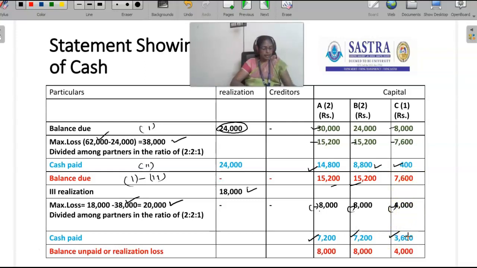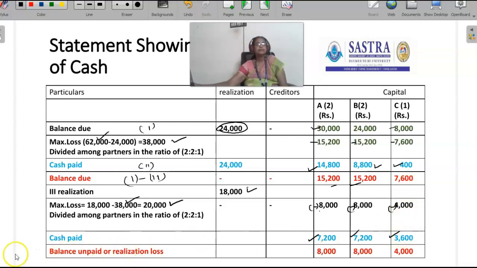That is nothing but the cash paid to the partners. So the cash paid is how much? From the balance due, if we deduct the maximum loss, the remaining balance of the capital is cash paid. Cash paid for A is 7,200, B is 7,200 and C is 3,600.